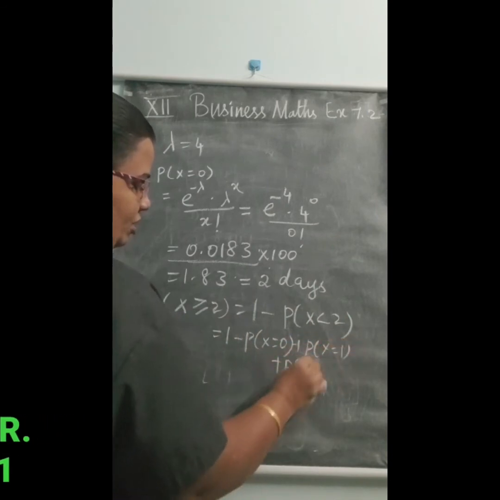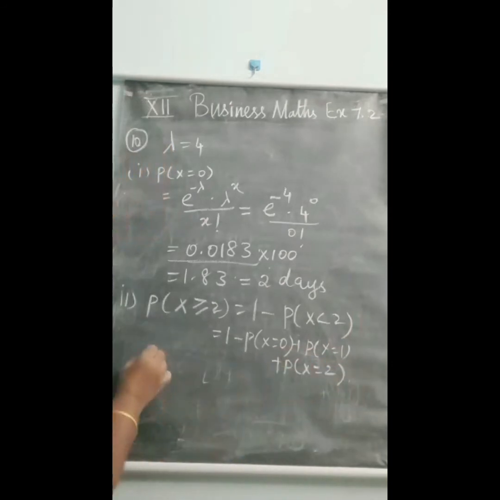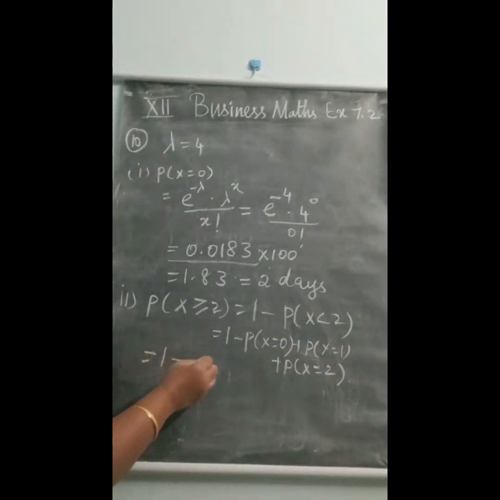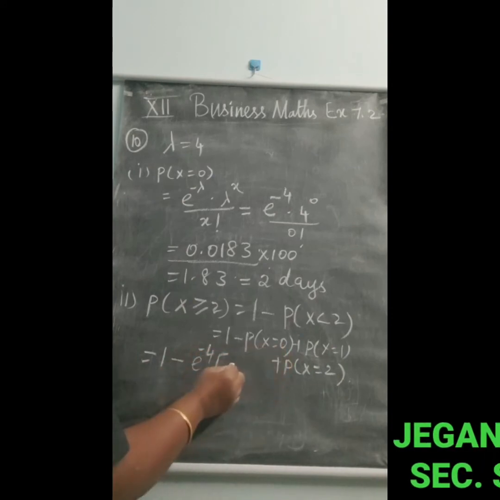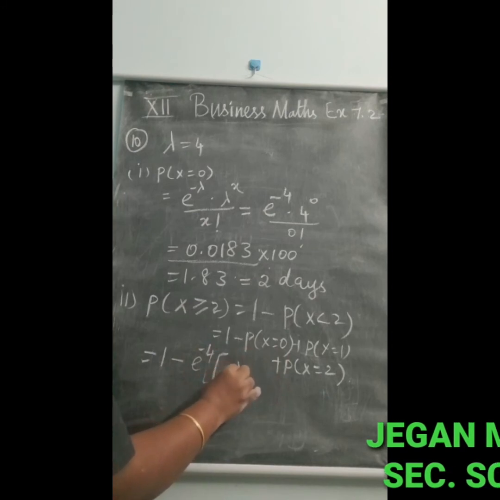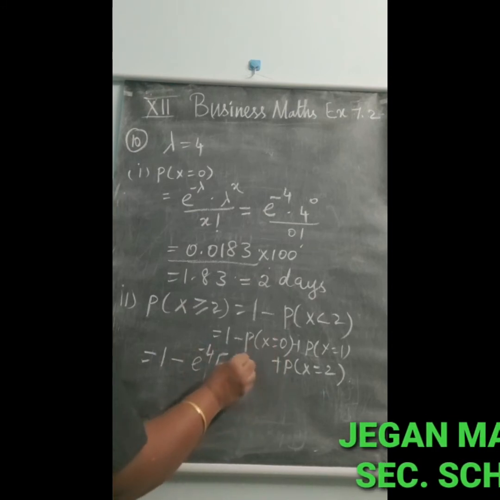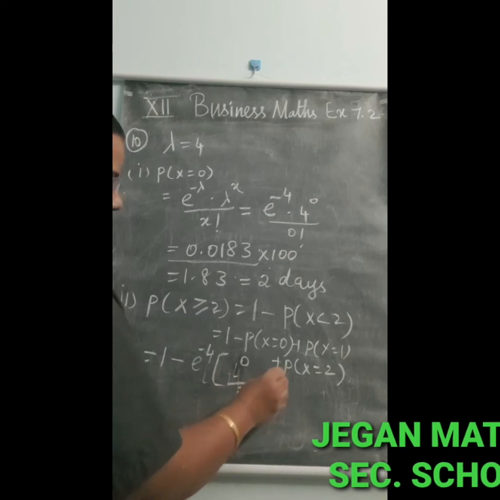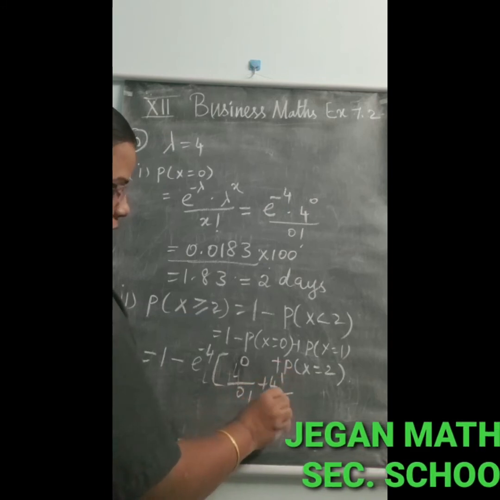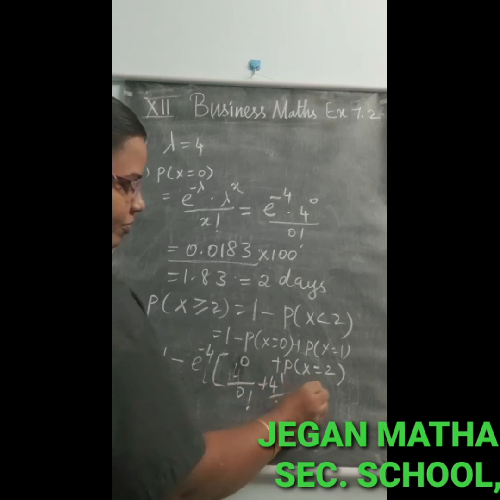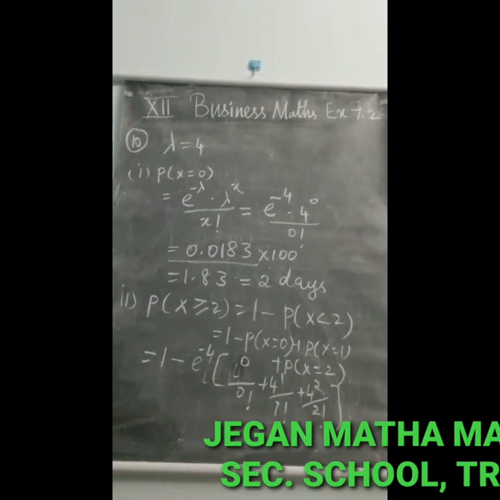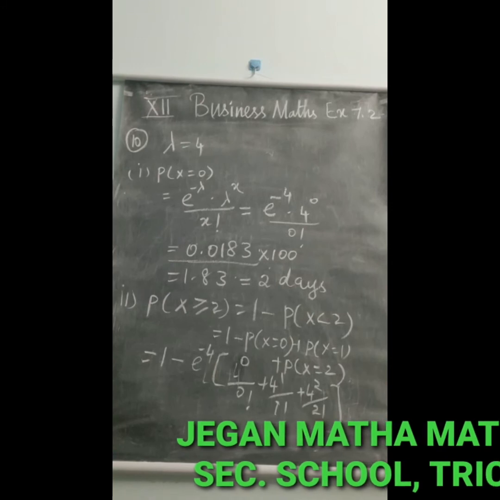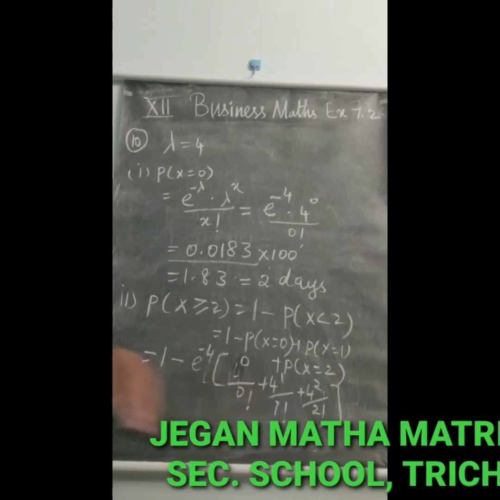Here e power minus 4 is common, so we get 4 power 0 divided by 0 factorial plus 4 power 1 divided by 1 factorial.